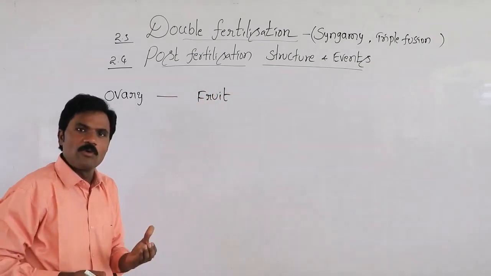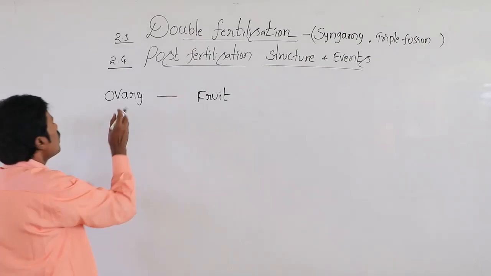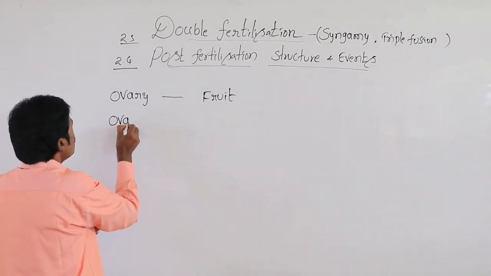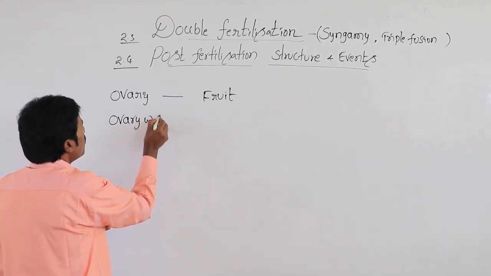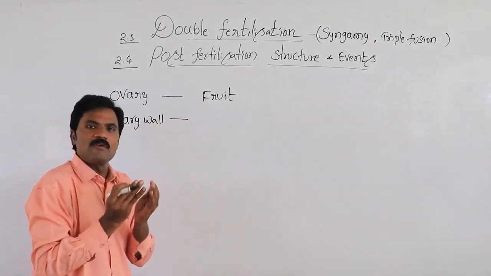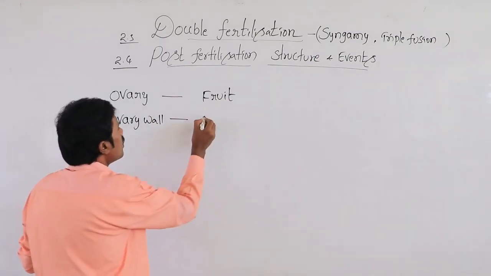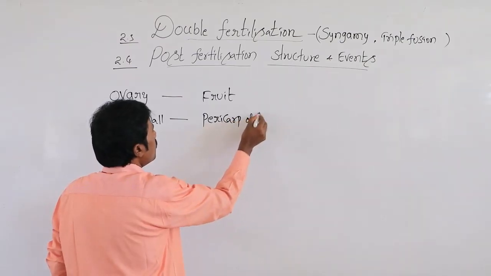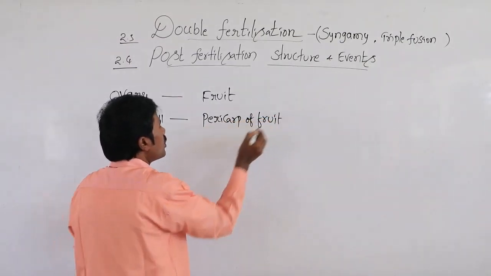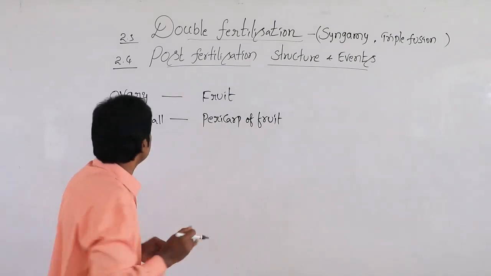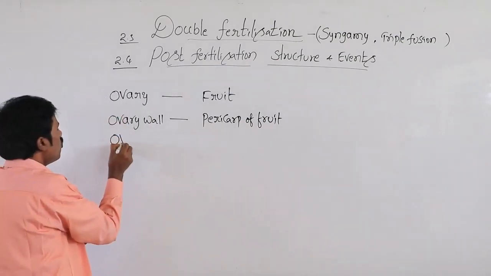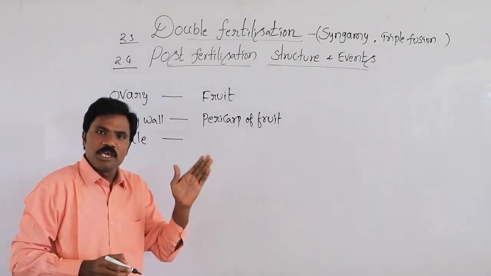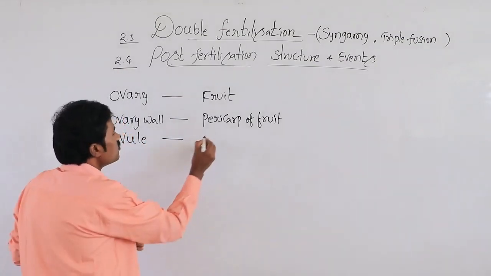The ovary is covered by the ovary wall or membrane of the ovary, that is the pericarp of the fruit, the fruit membrane. Inside the ovary the ovule is present, and the ovule changes and develops into a seed.